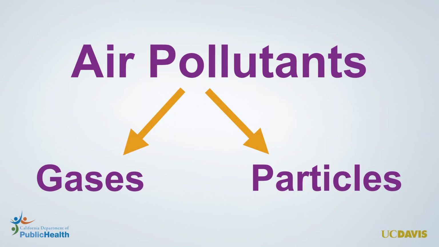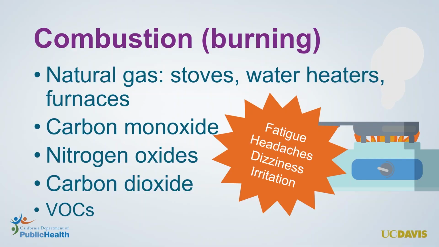Let's start with gases. An example of a naturally occurring gas in the air is oxygen, something we're very grateful for. For gases that we consider to be pollution, we're talking about individual chemicals or molecules that come from lots of different sources. One important source of some gaseous pollutants is combustion, or burning. Indoor combustion happens when we use appliances like stoves, water heaters, or furnaces that run on natural gas fuels. Combustion can produce many different pollutant gases, most notably carbon monoxide, nitrogen oxides, carbon dioxide, and volatile organic compounds, or VOCs.